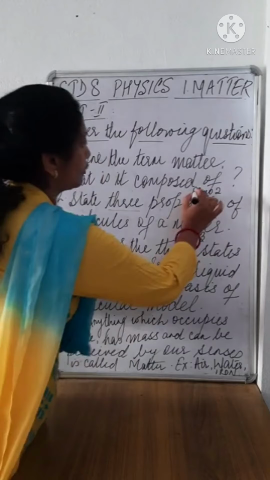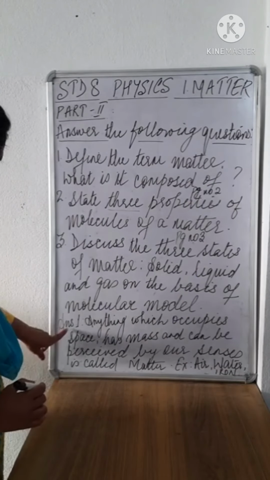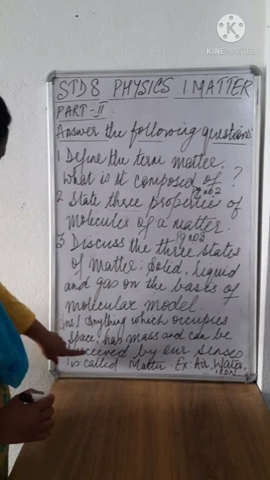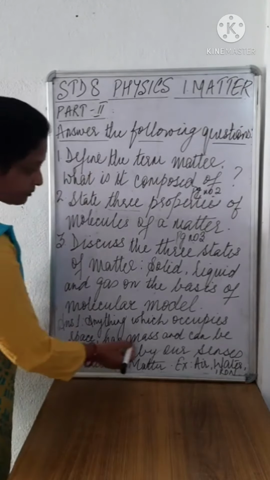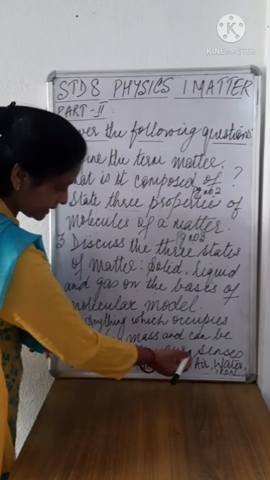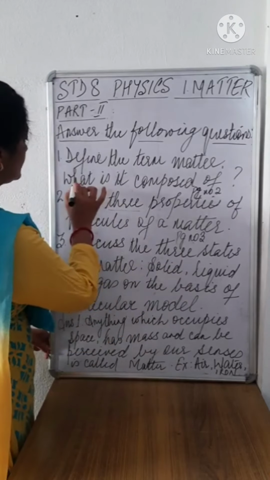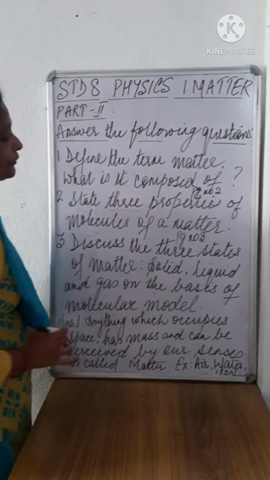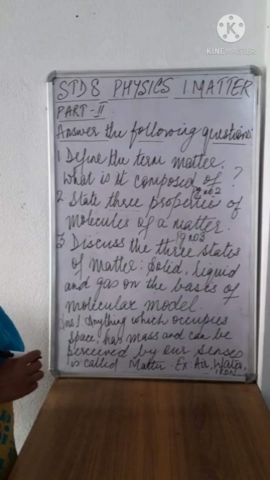Please refer to your book and answer these questions in your notebook. First answer, I have written it here, the first part. Anything which occupies a space, has mass and can be perceived by our senses is called matter. And you can give example. And for the second part, what is it composed of? It is composed of tiny particles called molecules.